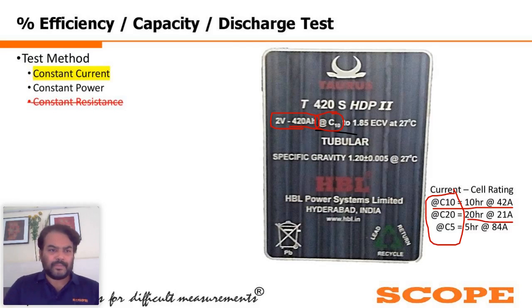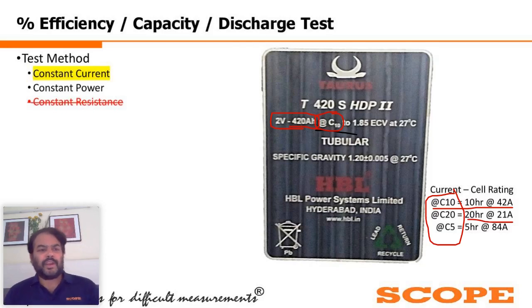For this type of question, if the battery bank capacity is 420 ampere hour and it is a C10 type of battery, then it is always recommended that you keep the discharge time 10 hours and discharge the battery bank with the rated discharge current, that is 42 amps. Don't go for 20 hours. It is not recommended that we do the 20-hour test for C10 type batteries.